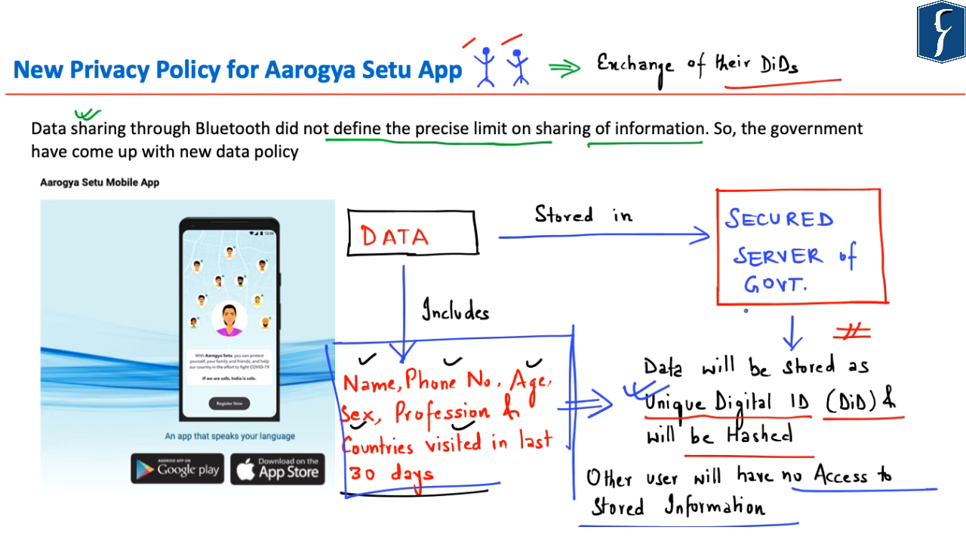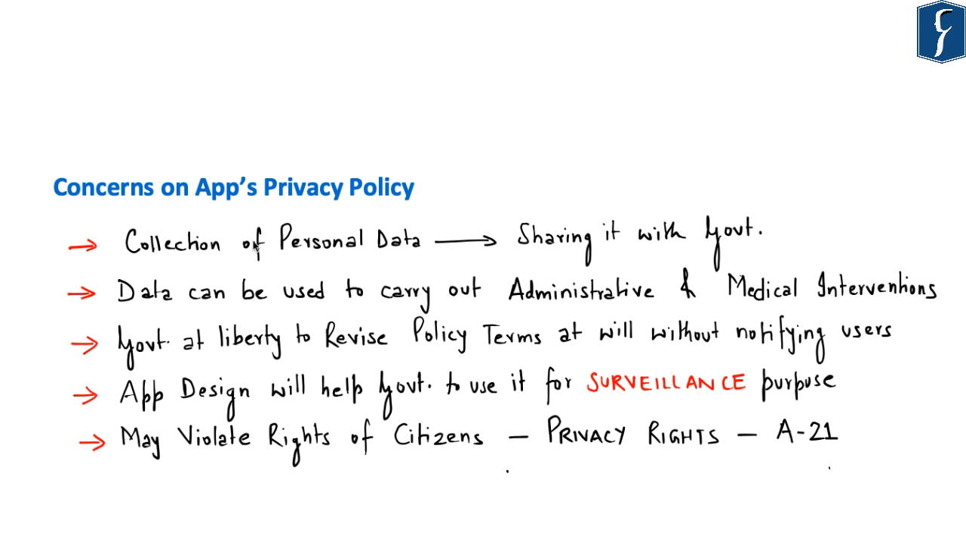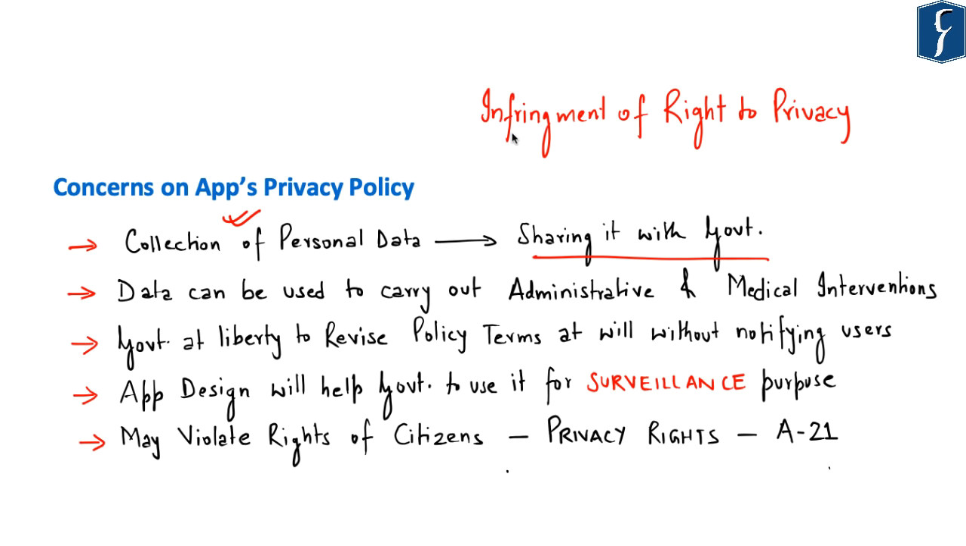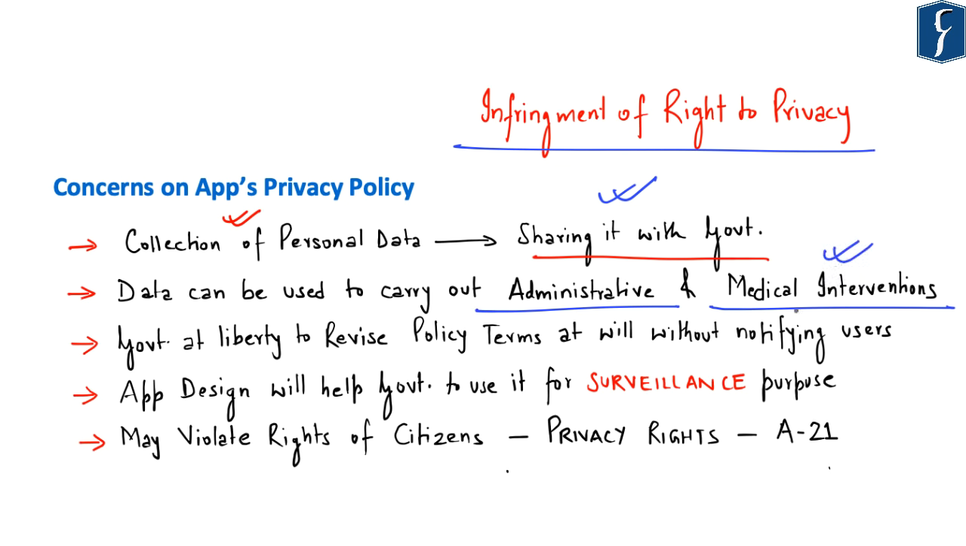Thus, the government ensures that hashtagging of data as a unique digital ID will ensure the protection of these data. However, the article has expressed certain privacy concerns with respect to this particular app. According to the article, the Aarogya Setu app collects personal data of individuals and shares such personal data with the government. Now, this itself amounts to infringement of the right to privacy, as sharing of such data with the government can be used by the government for administrative or certain medical interventions if the case requires or if it is necessary for the government. Further, by having such data, the government is at liberty to revise policy terms at its own will without even notifying the end users. That is, without even notifying such people who have installed the app.